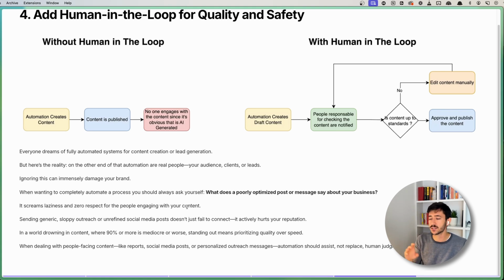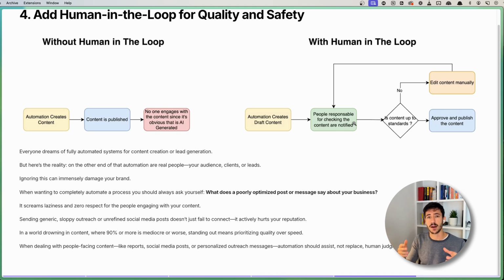And this really damages your brand, because people ask, what does this content say about your business? It says that you are lazy, you don't want to create content, you don't have judgment, you leave the AI to do everything. And it hurts your reputation in the long term. So it's way better to have a system where you have someone who decides whether this is up to standard or not for your own business.